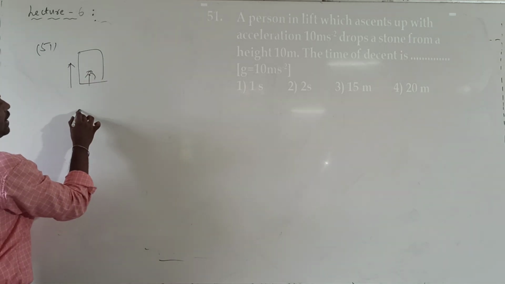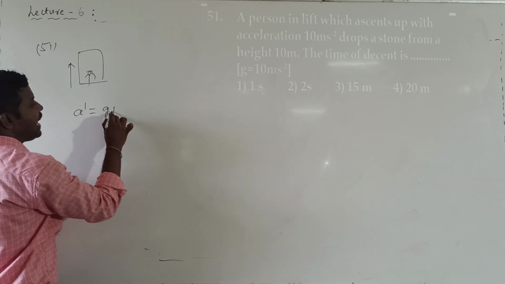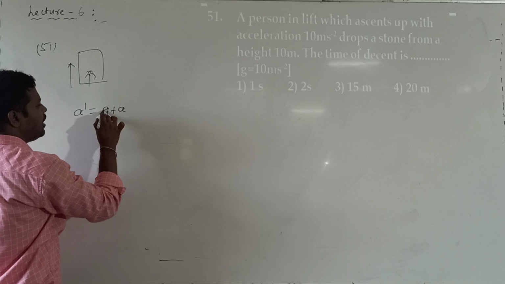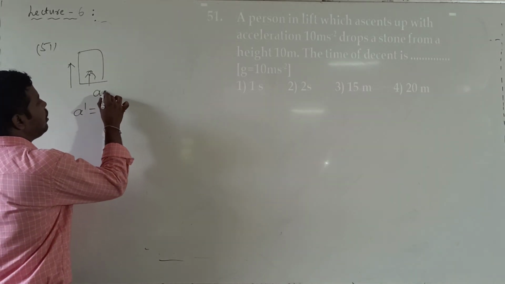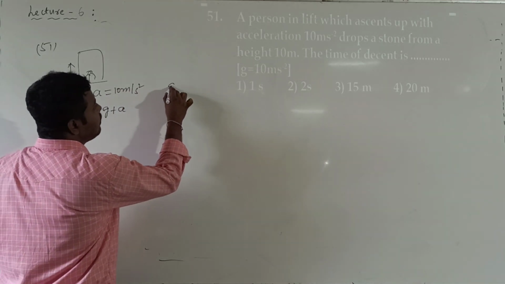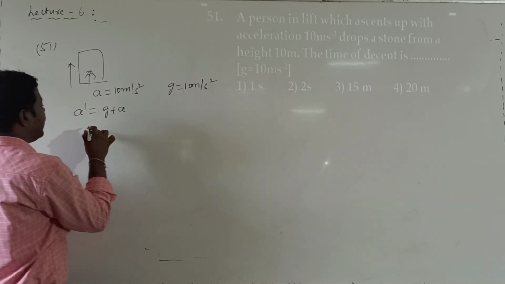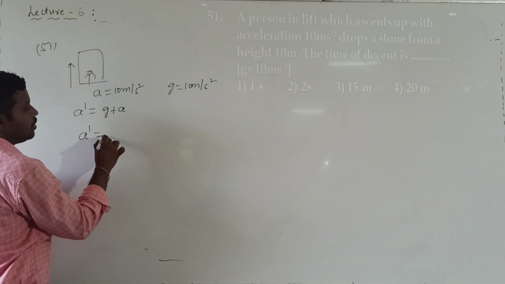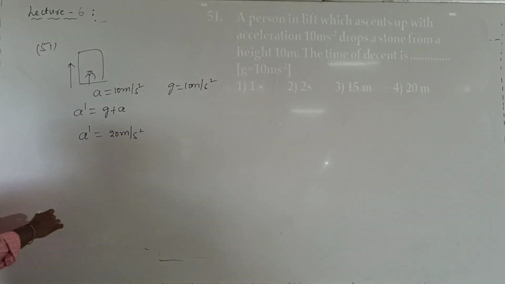When the lift is accelerating in upward direction, what is the net acceleration formula? A dash is g plus a. Okay now, you will come to know this derivation, we will discuss it anyhow in laws of motion. Already we discussed it in laws. So they have given a value. What is a value? 10 meter per second square. And also they have given g value. g value is also 10 meter per second square. So what will I get? A dash is equal to 20 meter per second square. What is A dash? Net acceleration.